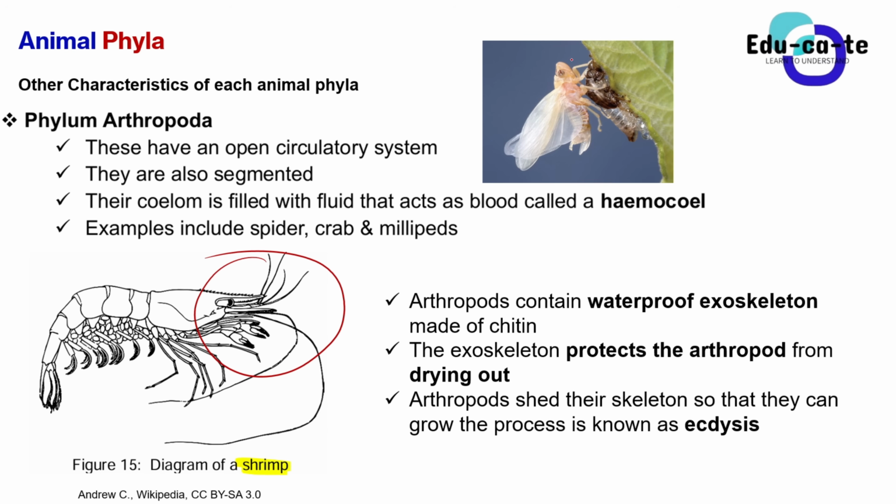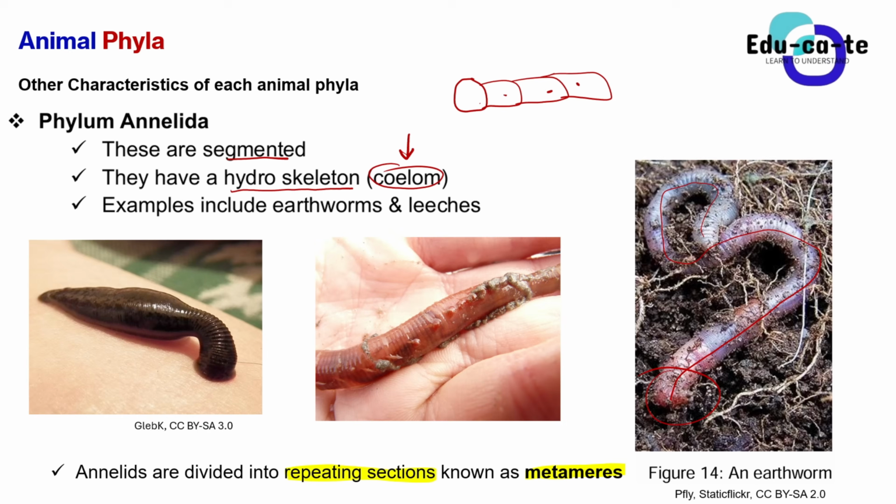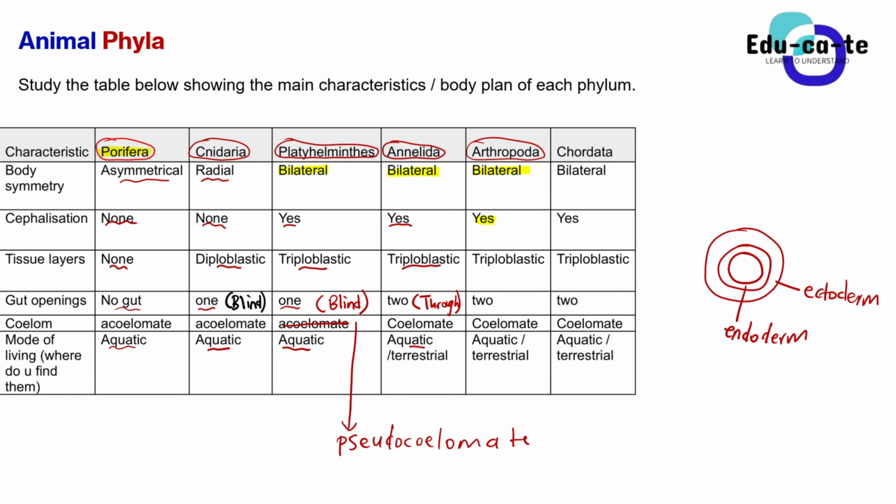Look at this one as well. This is also an arthropod. So they do have a head. We say that they do have cephalization. Their tissue layers are triploblastic as well. They also have got two gut openings. It is still the same explanation. So we say that they've got a through gut. They do have a coelom as well, and they are also found in aquatic regions. So that's phylum Arthropoda. Most of the phylum here have similar characteristics, of course.